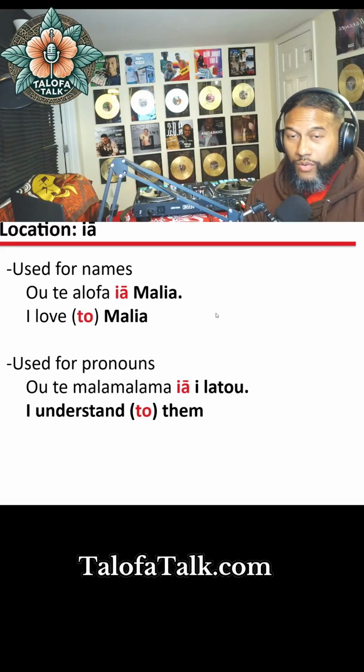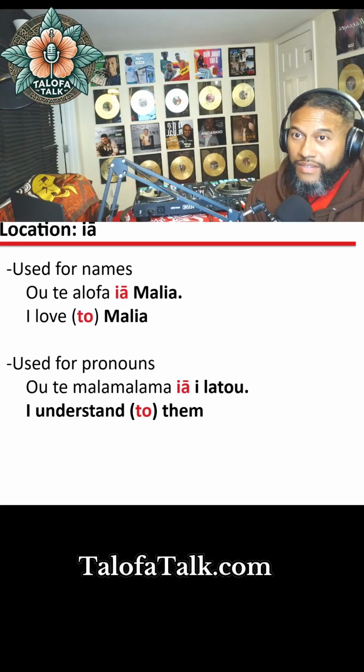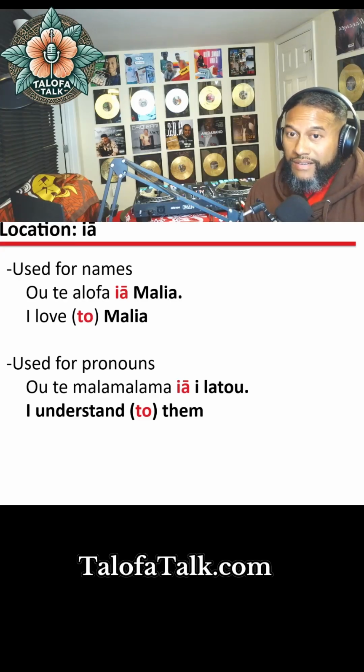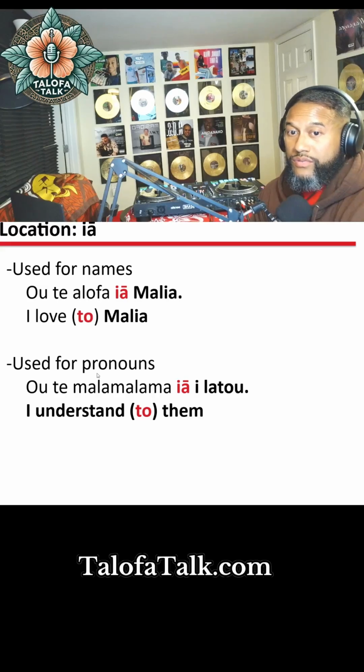Now, okay, we had E for common nouns, but when we say names, for example, Malia, that's the person's name, right? If I say Ou te alofa ia Malia, I'm not going to say Ou te alofa i Malia, because Malia is not a common noun, that's somebody's name. So we're going to say Ou te alofa ia Malia. I love Malia. And it's also used for pronouns.